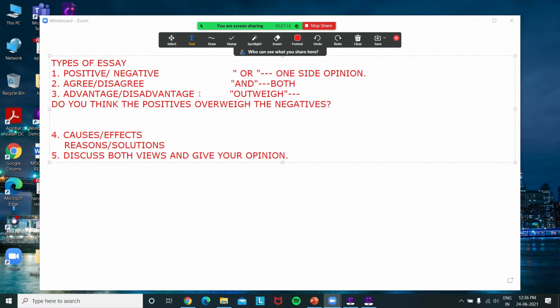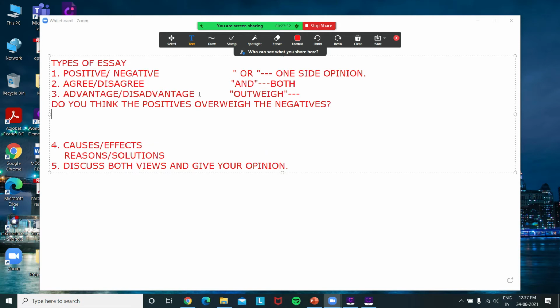Outweigh means that the positives are more than the negatives. So if I talk in layman's language, the meaning of this sentence, do you think the positives outweigh the negatives, is: do you feel that the positives are more than the negatives?